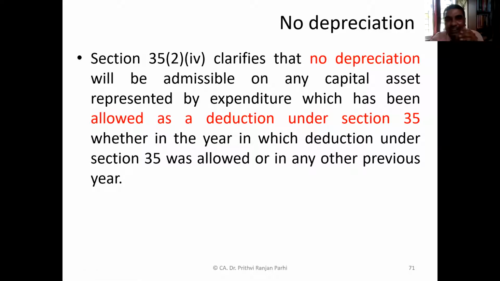Now, once that is allowed, the provision also says no depreciation will be allowed, because the entire money you are claiming in the same year. I think your doubt is clarified now. Further, no depreciation will be allowed. Understood? Suppose you purchased a machine for scientific research. You could have claimed depreciation, but now the entire amount is allowed to you in 1 year. So again, you cannot claim depreciation. Is it clear to you?